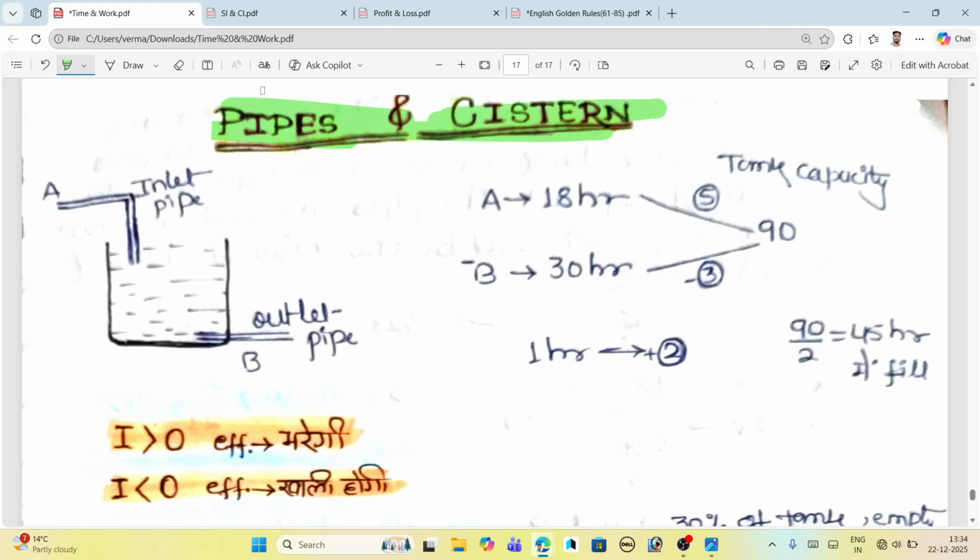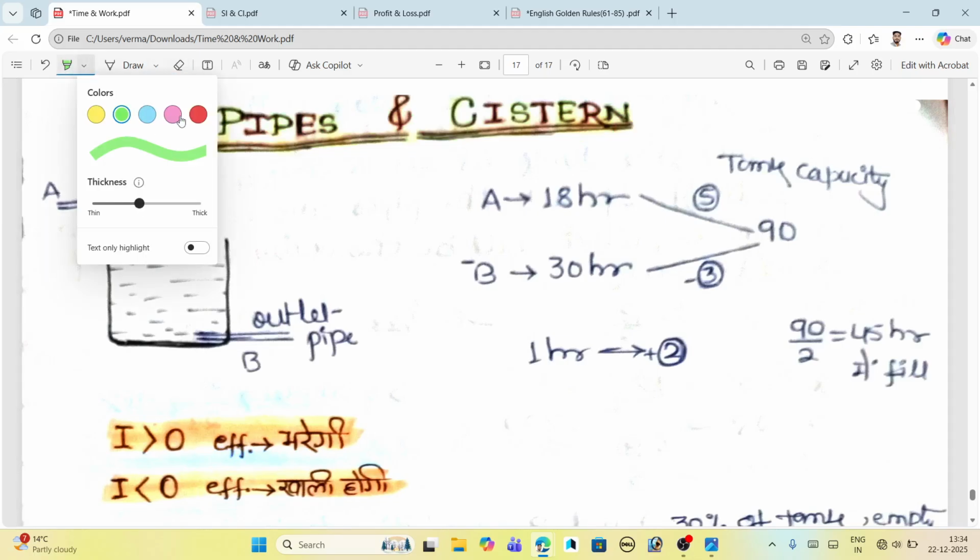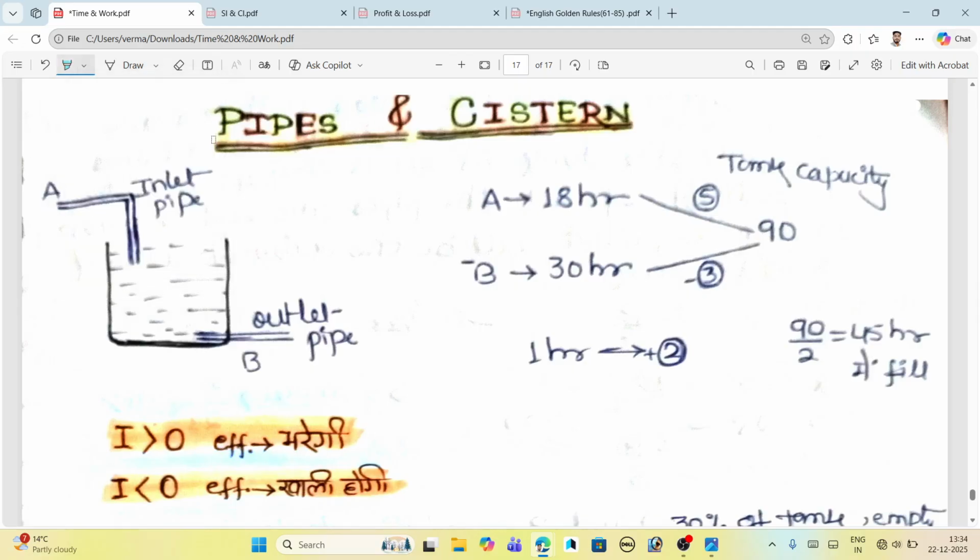I think the color is not compatible and it's not looking good. Yeah, just make it nice. Okay, just wait, I will make it nice. Pipe and cistern. Sky blue is always good, right? Okay, just see here. Pipe and cistern.